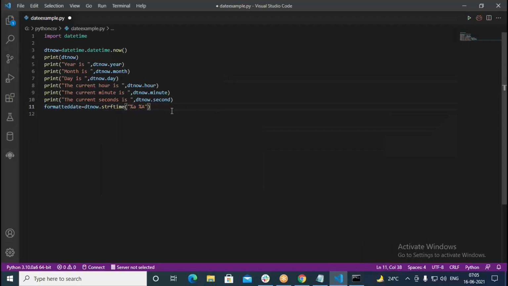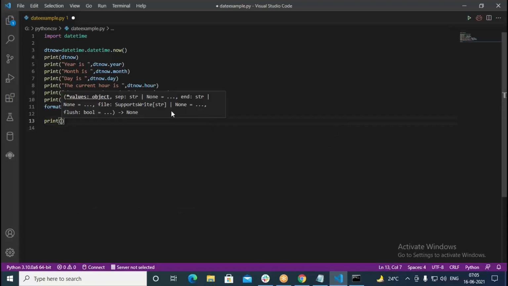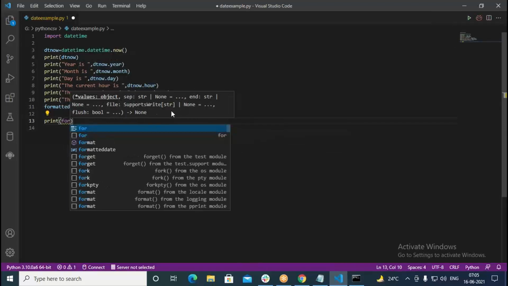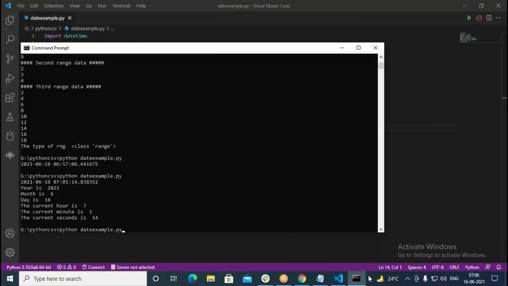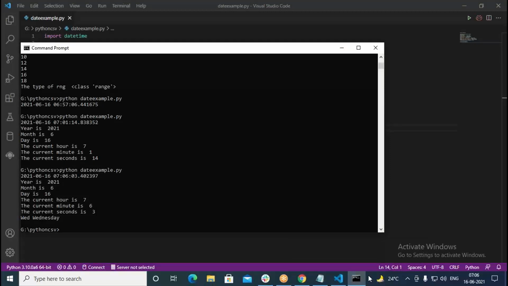Now when I print it, what does it print? See, print formatted date. Let us try to print this one here. What is it saying? Wed it says, as well as Wednesday, because in the string we are using both of these. The abbreviation of the weekday and the full name of the weekday. We are trying to print both of them, so that's why it is printing Wed as well as Wednesday.